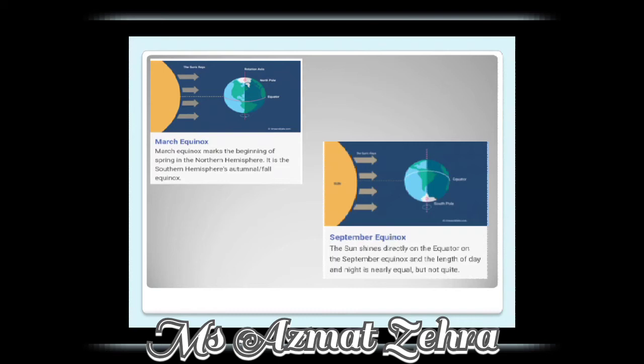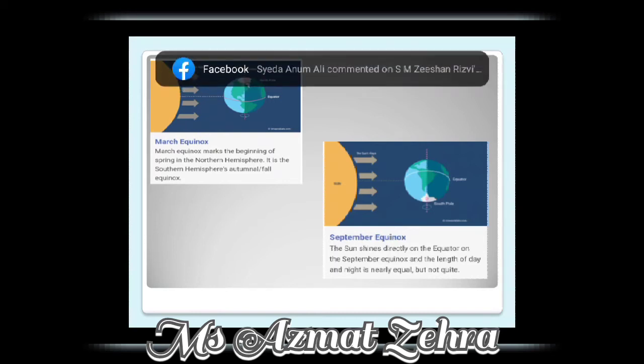At the same time, in the northern and southern hemispheres of the world, we can observe different types of seasons. If we have the spring season in the northern hemisphere in March, at the same time we have the autumn equinox in the southern hemisphere.